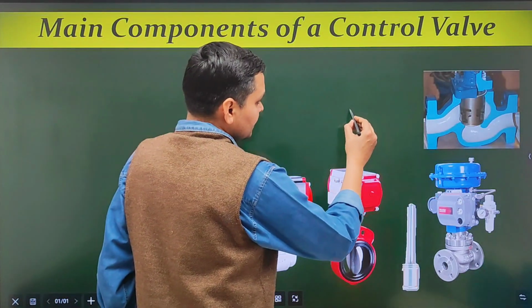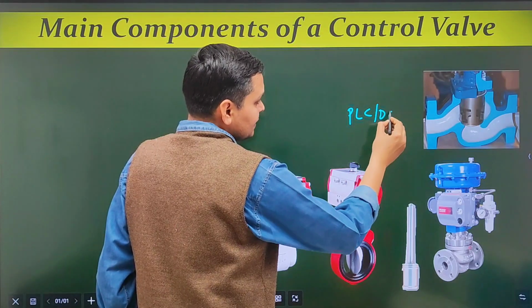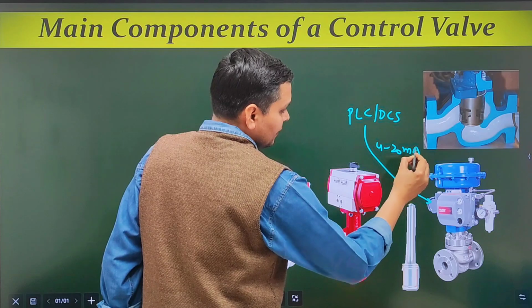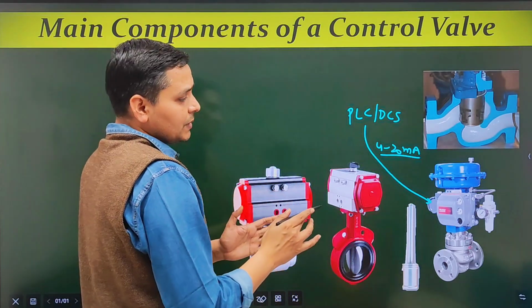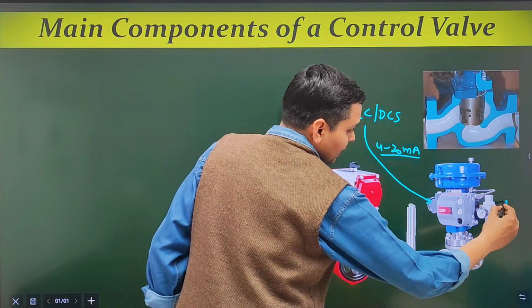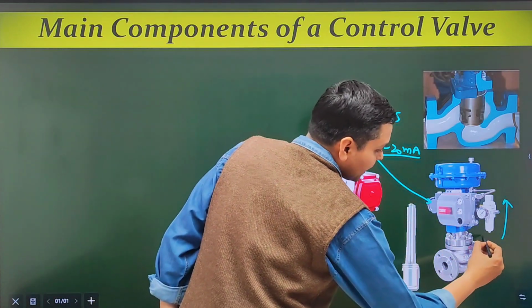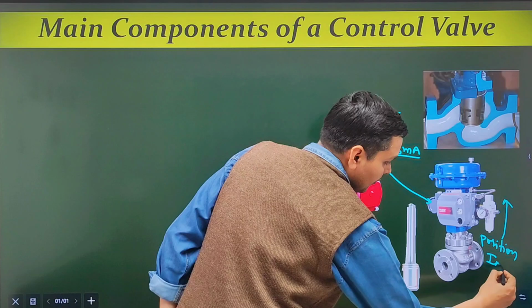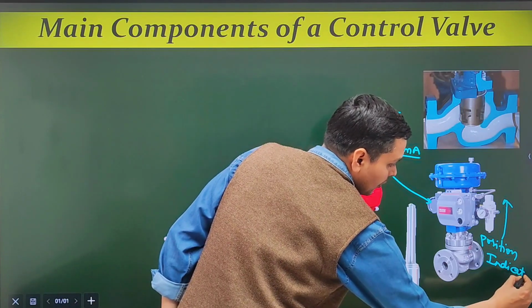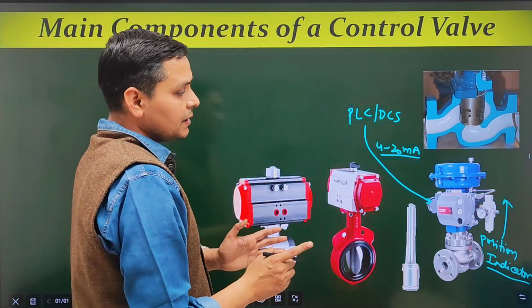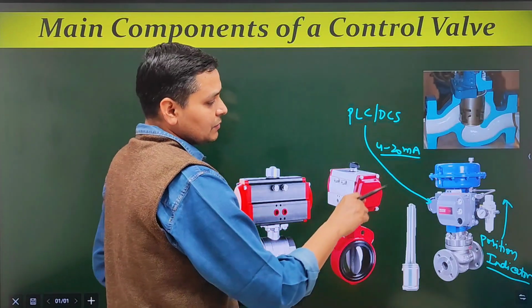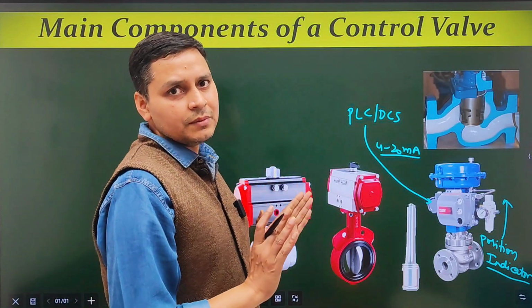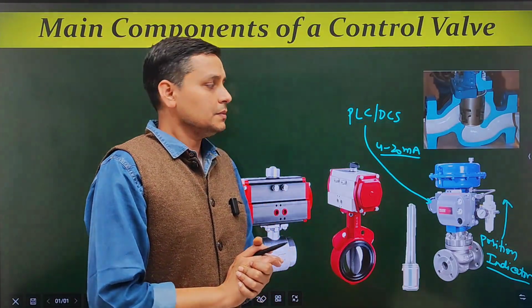Now look friends, from the PLC or DCS a 4 to 20 milliampere signal is sent here, and according to this 4 to 20 milliampere signal, it positions the valve, and here you will find a position indicator. On this position indicator, you can see the actual percentage opening of the control valve. So the positioner is also an important part of the control valve.